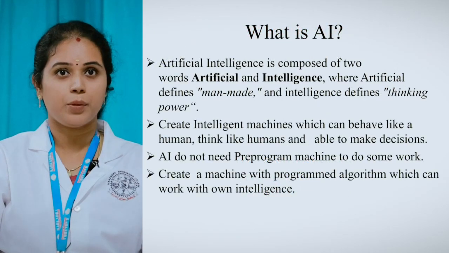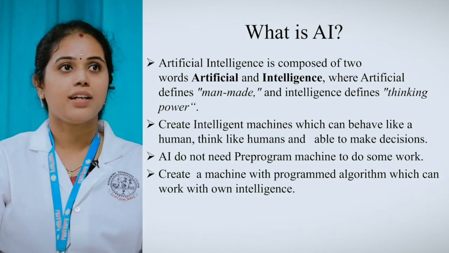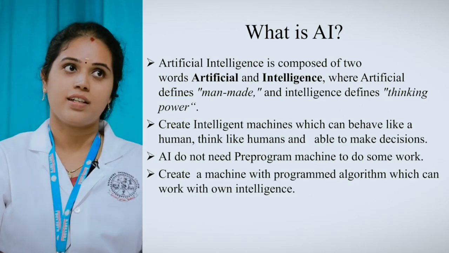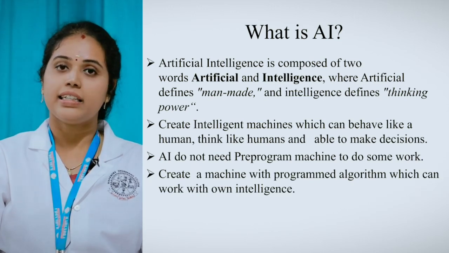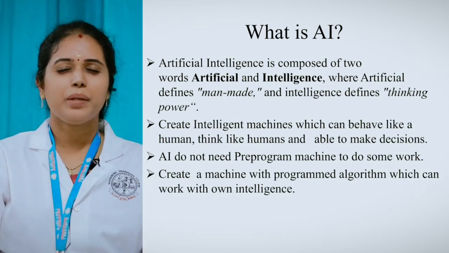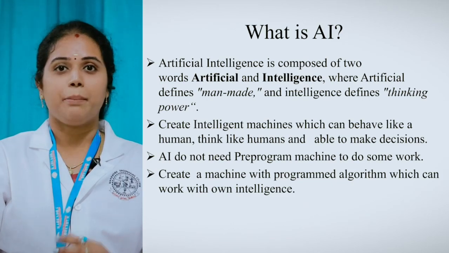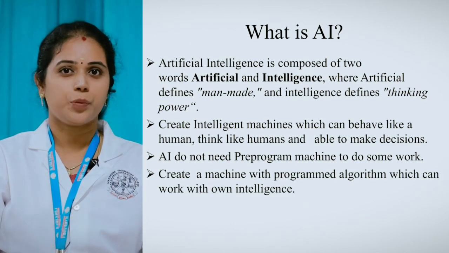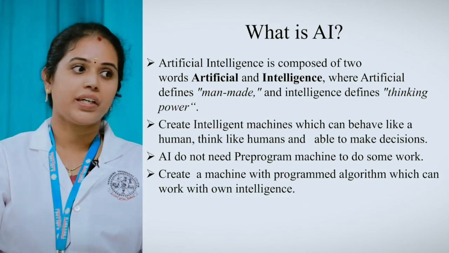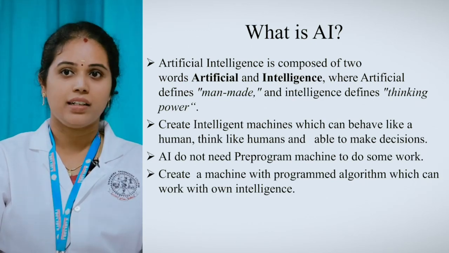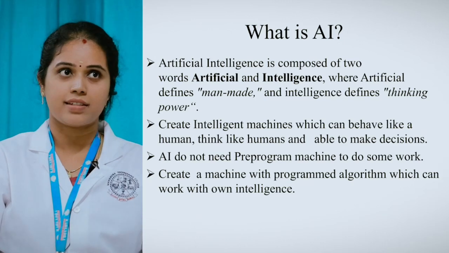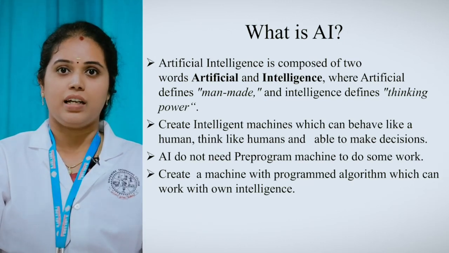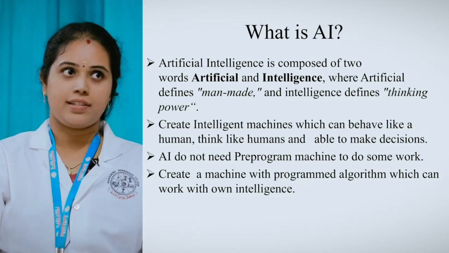It is actually composed of two words. One is artificial and the other is intelligence. What do you mean by artificial? It is man-made, and intelligence is a thinking power. What do you mean by man-made? Actually, when a man creates a thing, it is said to be man-made. For example, a book, a pen, a table, whatever it is. They all come under the category of man-made things. What is thinking power? It is incorporated into humans, right?